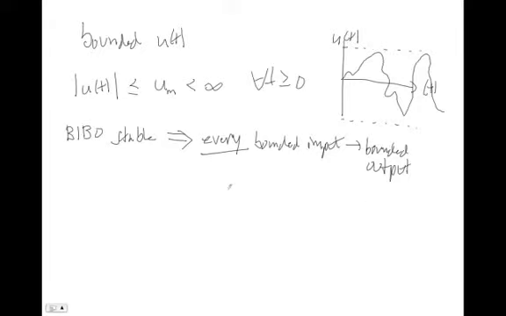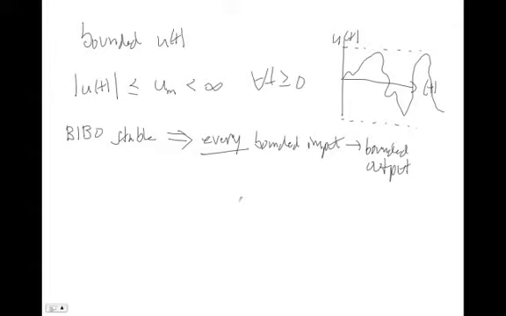And since you can never experimentally give it every bounded input, or numerically in simulation give it every bounded input, every possible step input, every possible sinusoid, there's no way you could do it. You can never prove something is bounded input, bounded output stable experimentally. But you can disprove it, because if you give it even a single bounded input and it goes unstable, meaning that y goes unbounded, then you will have proven it is not bounded input, bounded output stable. But you can never experimentally prove that it is, because you don't have this ability. So we have to rely on other techniques to prove something is bounded input, bounded output stable.